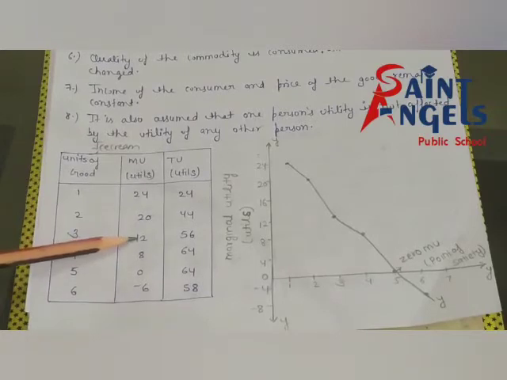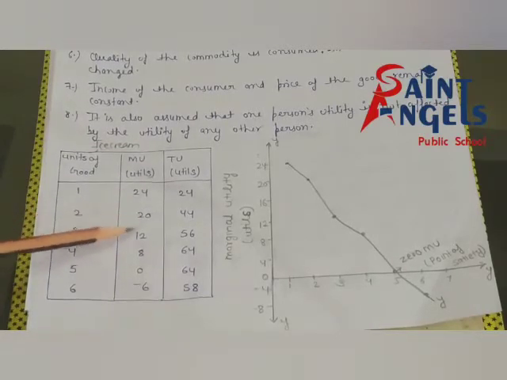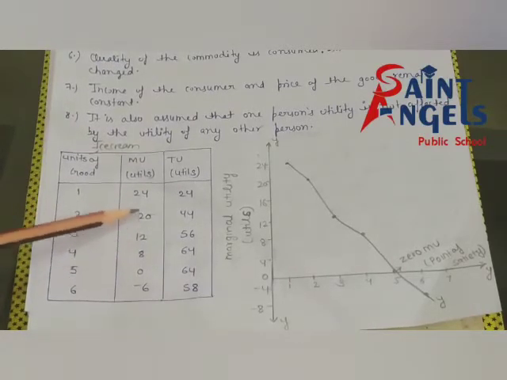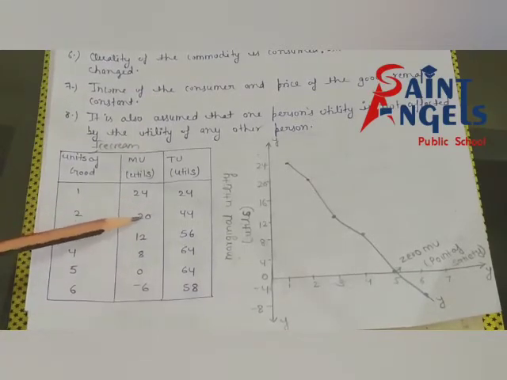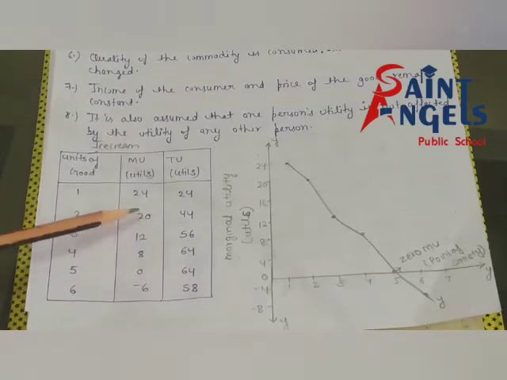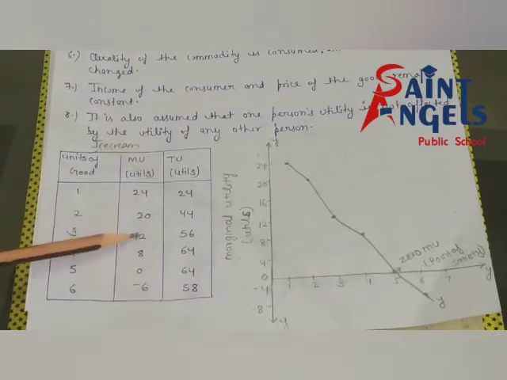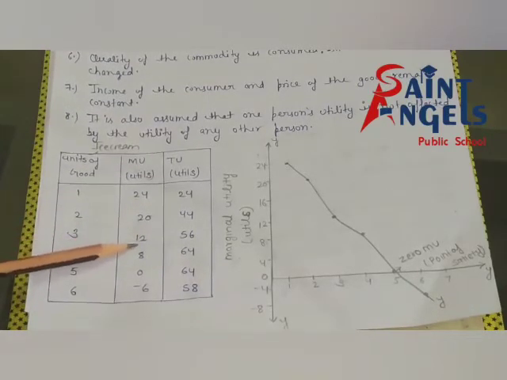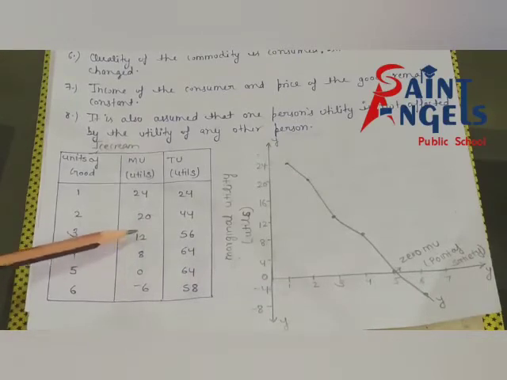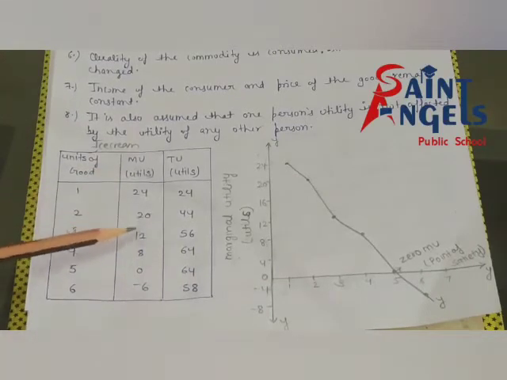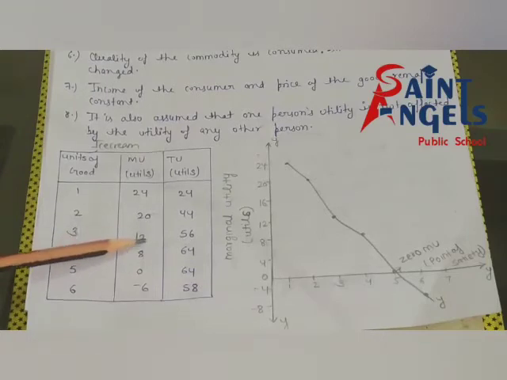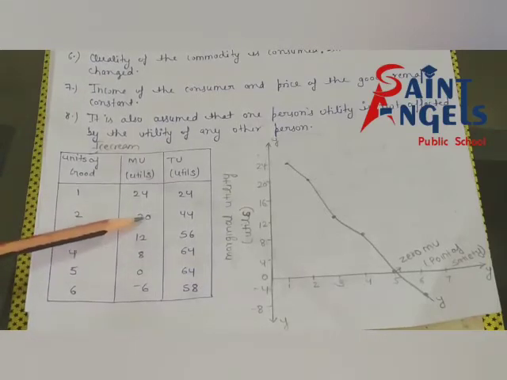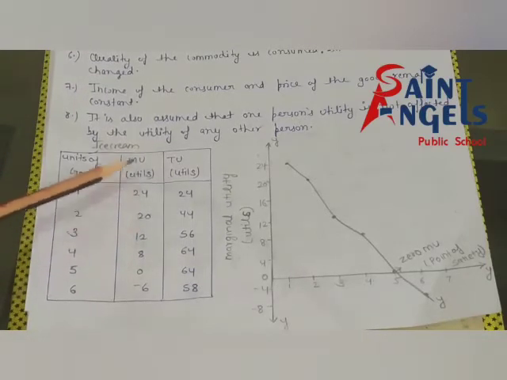Compare this: 12 is less than 20. This is satisfaction expressed in utils, and this is also satisfaction expressed in utils.